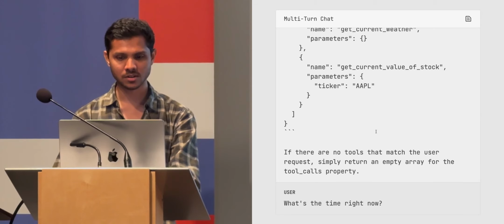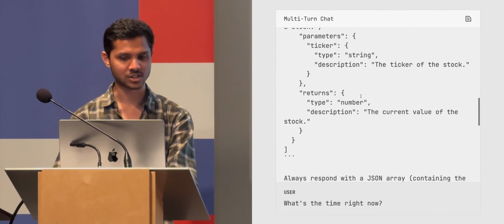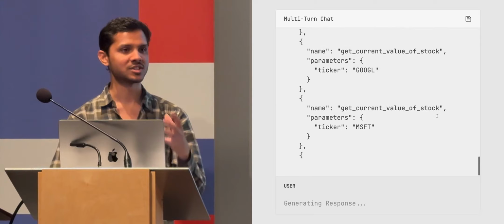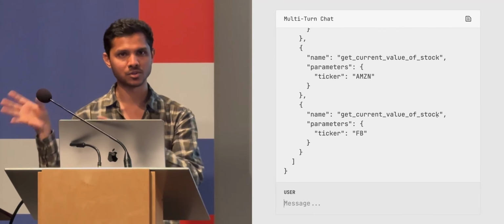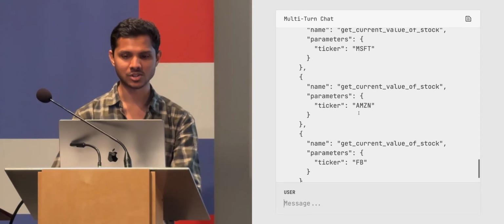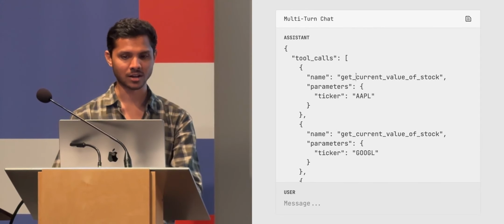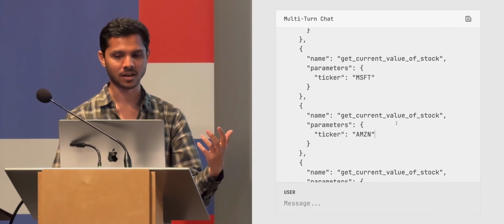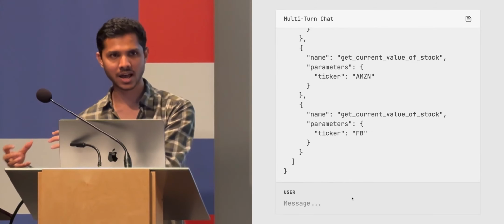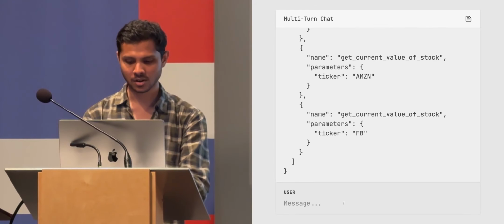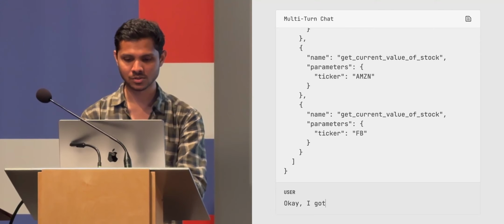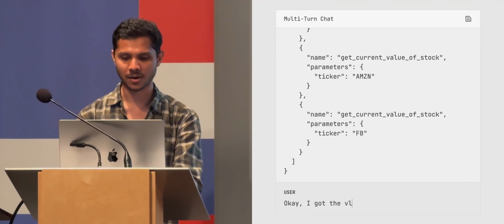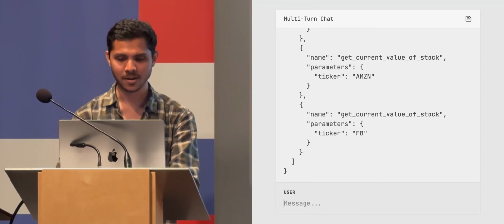But if I give it tools, for example, I give it the get stock price tool, and then I ask, what is the stock of those 5 companies? It'll simply give me instructions that I need to run, or my computer will run, and get back to it. So now it just says, okay, first I need to get the current value of stock from Apple, from Google, from whatever. And after the fact, I can process that, get it from the internet, and send it back. For example, okay, I got the values, they are blah blah blah, and then it'll answer the question. I should have set that up already, actually.